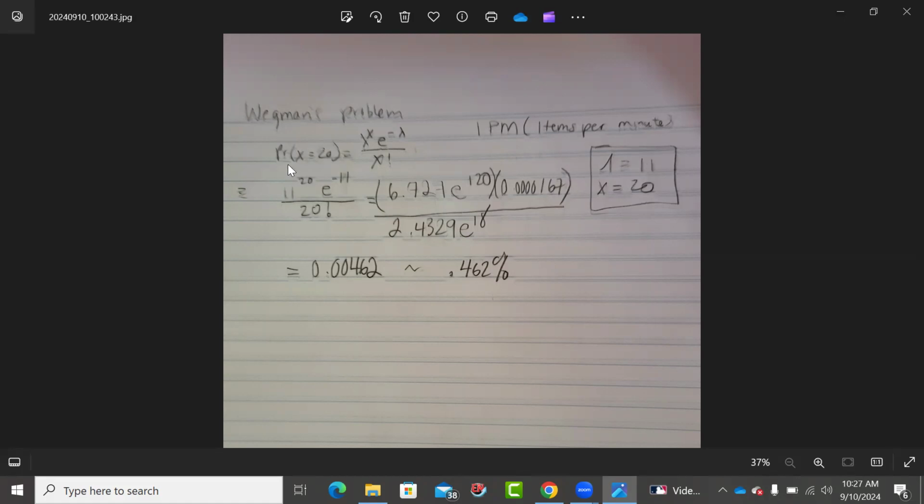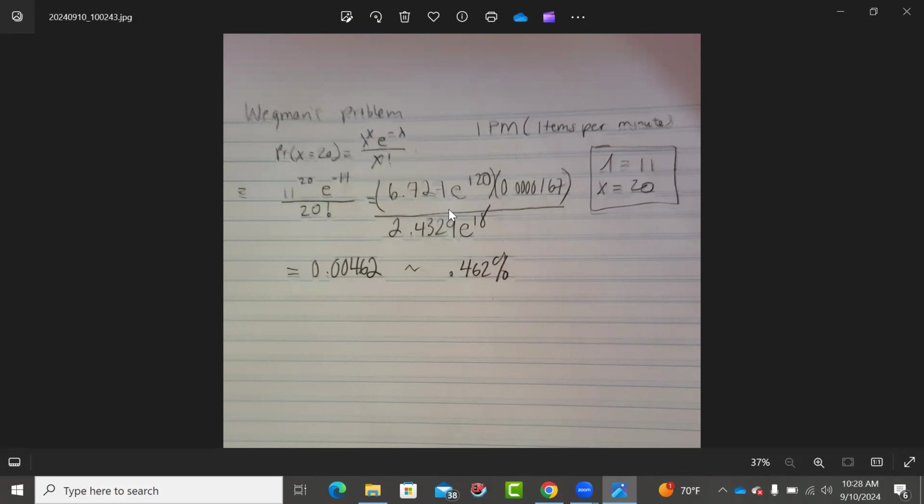So let's go ahead and do this. This is a Poisson process, and I'm going to ask what's the probability that X, which is this IPM, equals 20 per minute, right? So this is the equation, or the probability mass function, for the Poisson distribution. It's lambda to the X, and again, X in this case is going to be 20, e to the negative lambda, and lambda is 11, our rate parameter, divided by X factorial. So let's just plug in the numbers. We get 11 to the 20, e to the minus 11, and then 20 factorial.